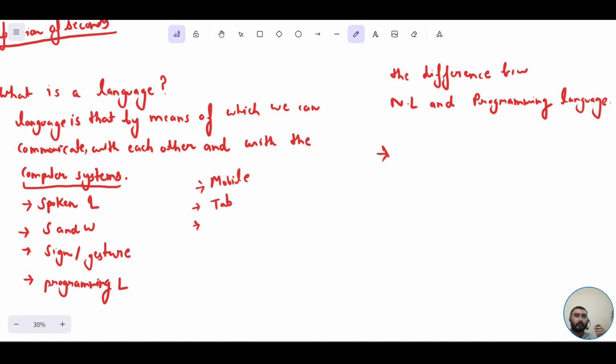In the case of normal speaking languages or natural languages like English and Punjabi, we may even skip the grammar. Without making use of grammar, we can communicate with each other and convey our message. But this is not true in the case of programming languages. In programming languages, you strictly have to follow a grammar in order to communicate your message to the computer. So that's the difference between programming languages and natural speaking languages like English and Punjabi.